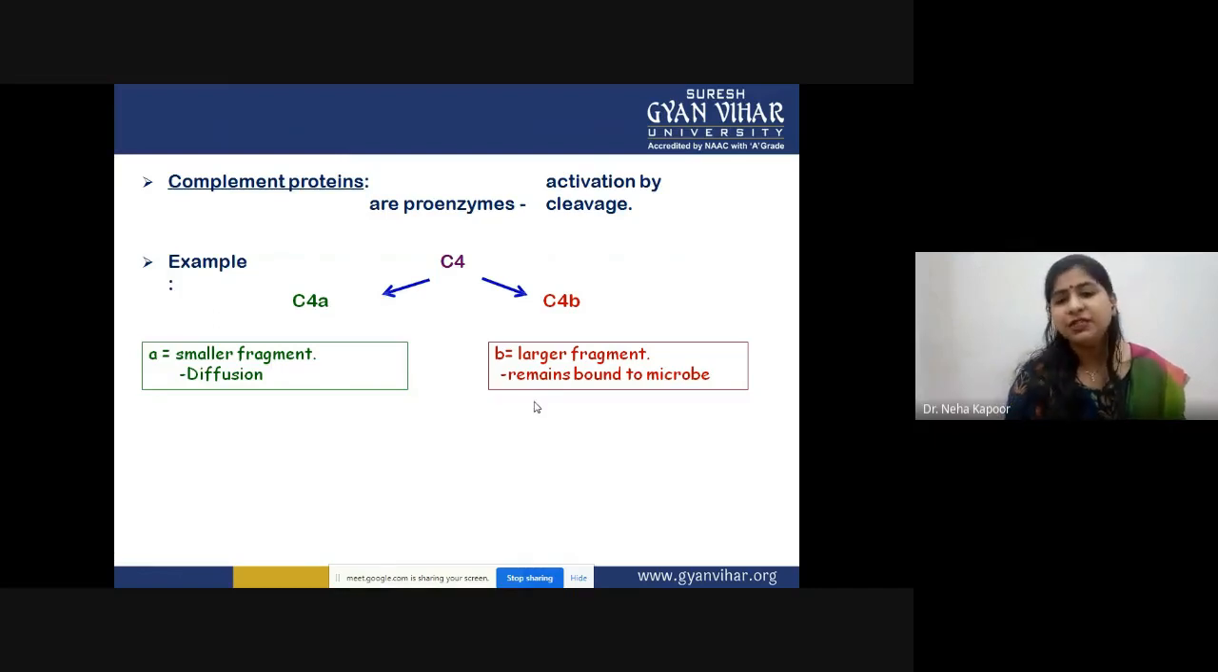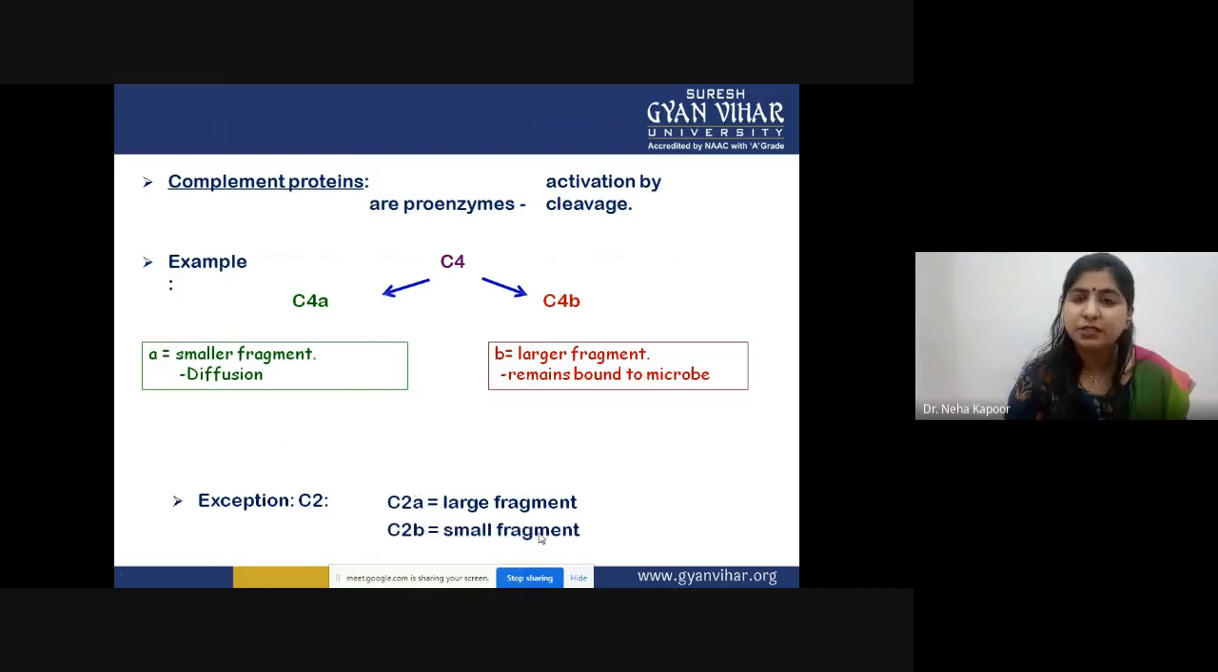This nomenclature, this cleavage, is applicable to all the complement proteins involved in the cascade. However, there is one exception, that is the C2 protein. Only in the C2 protein of this complement pathway, of the two fragments that are formed, C2a and C2b, C2a becomes the larger fragment and C2b is the smaller fragment.